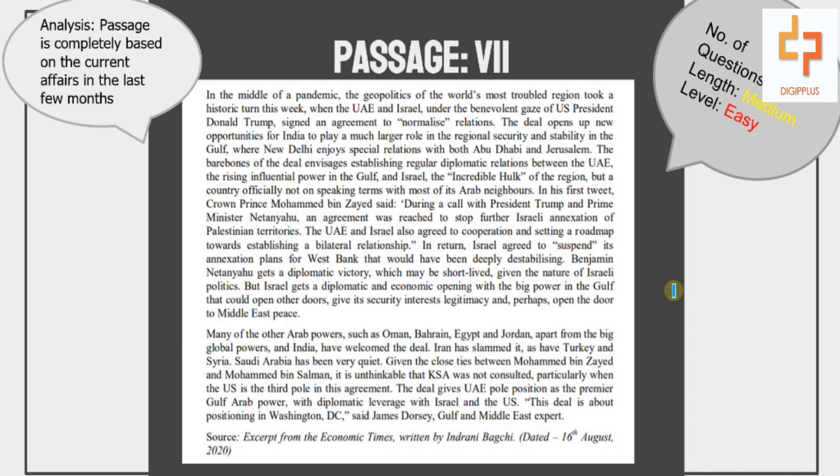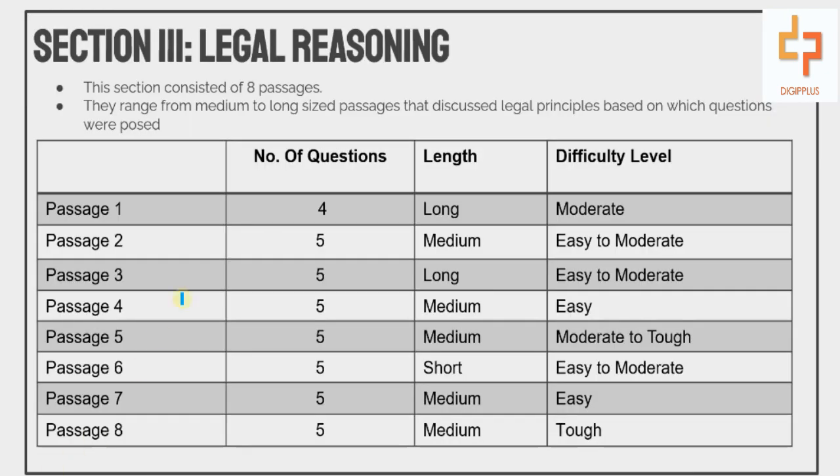This section overall does not have static GK questions. So, a candidate having a habit of reading the newspaper religiously would have surely attempted almost all the questions of this section. Moving ahead, we have our section number 3, that is legal reasoning, and it consisted of 8 passages.